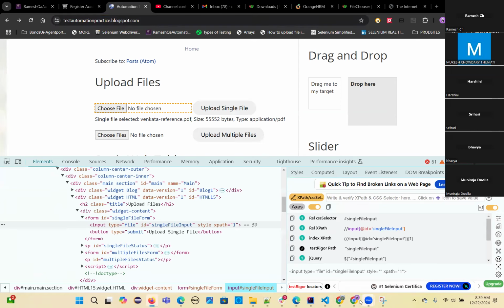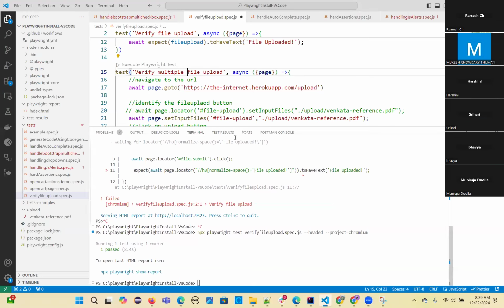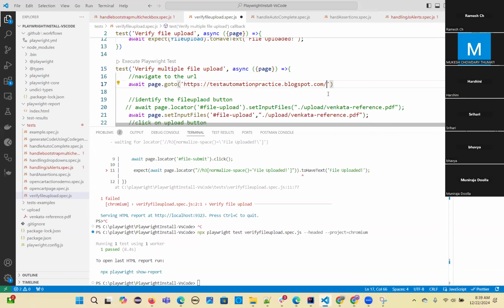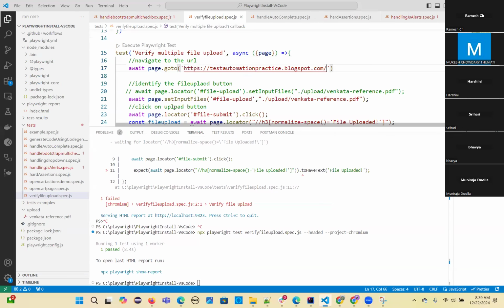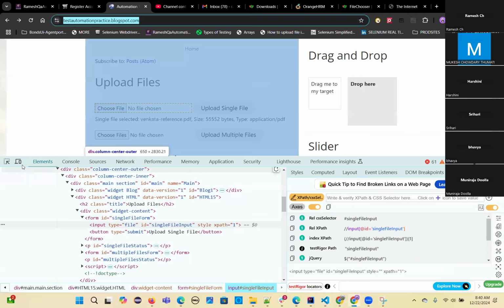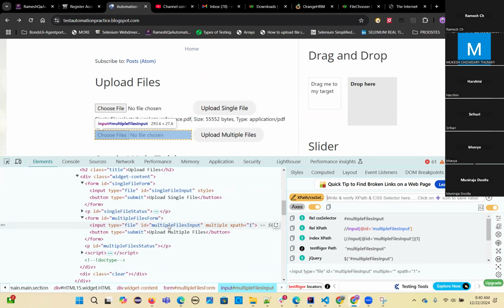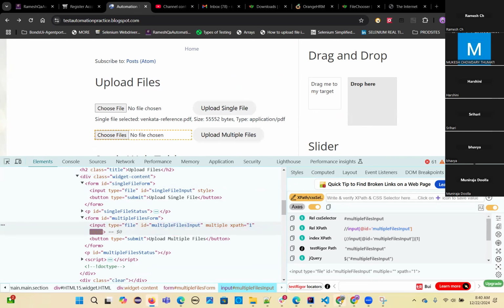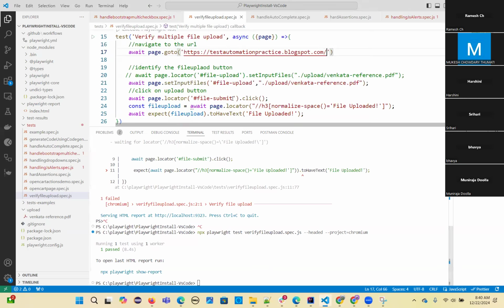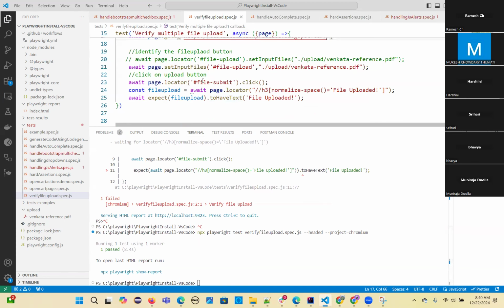Your application should provide that provision for multiple files upload. I'm taking that URL, and what is this address? Yeah, see ID, multiple files input. So that's what we need to have. The locators and the facility should be there first.